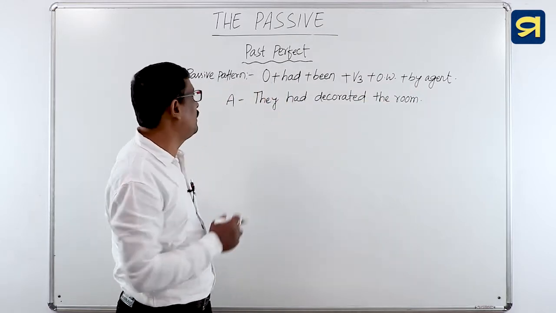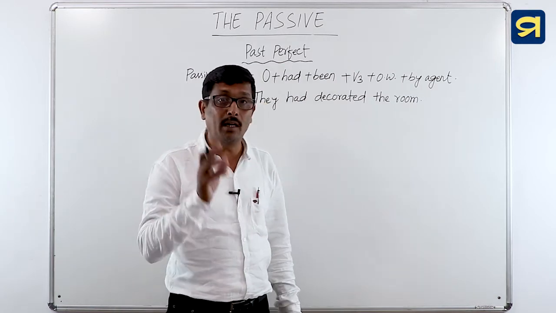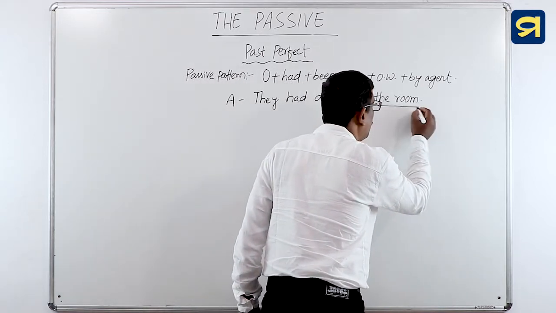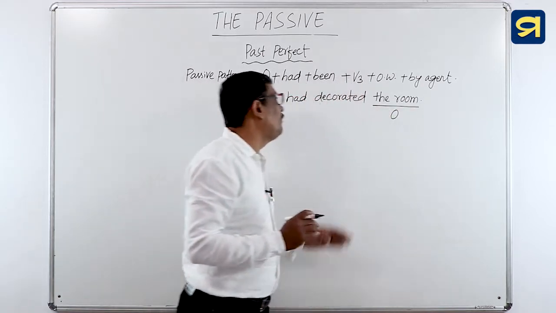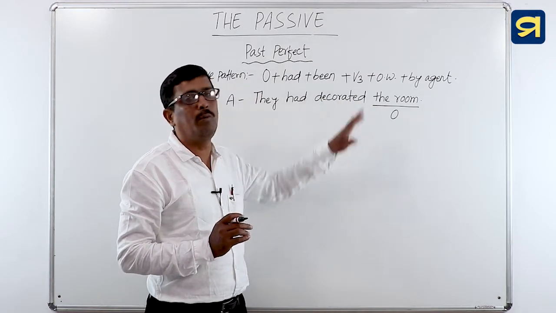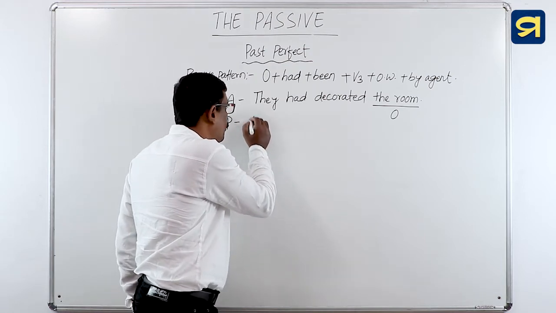Now change the voice of the sentence. They had decorated the room. Find out the object from the sentence. Very good. The room is the object. Why is it an object? Because after the lexical verb decorated, by using what we will get its answer. Now change the voice. The room.